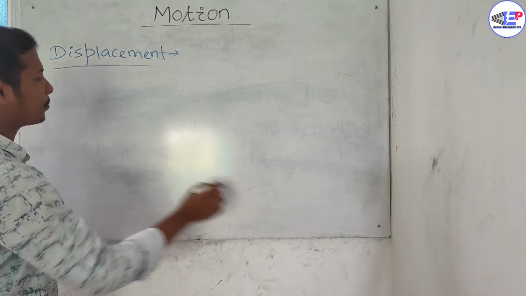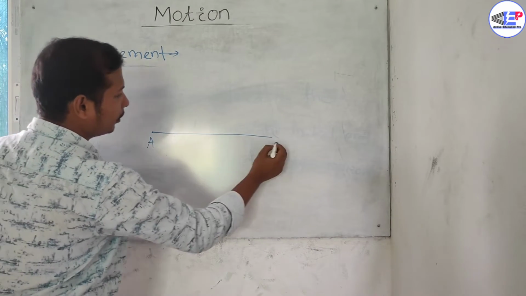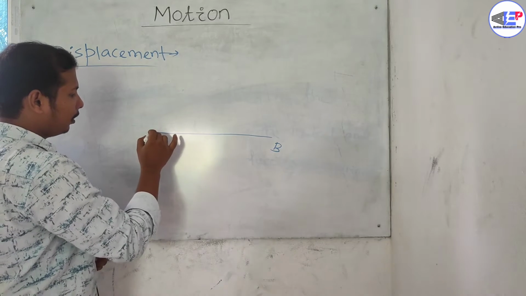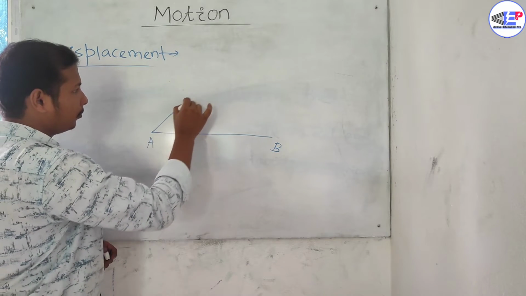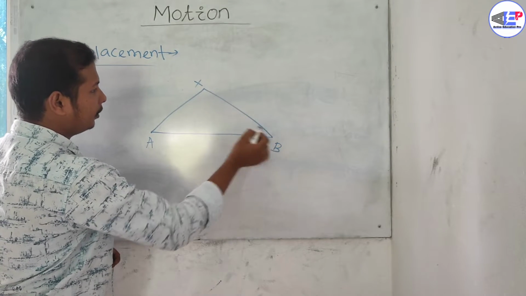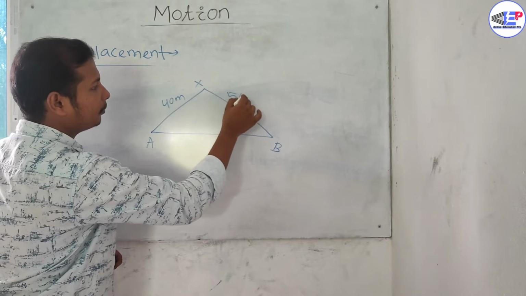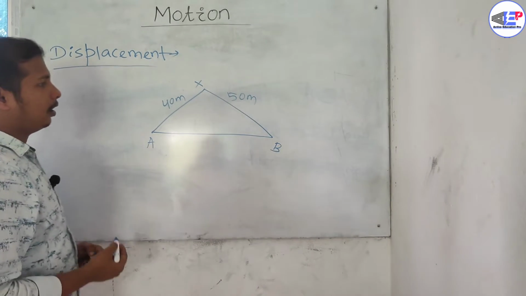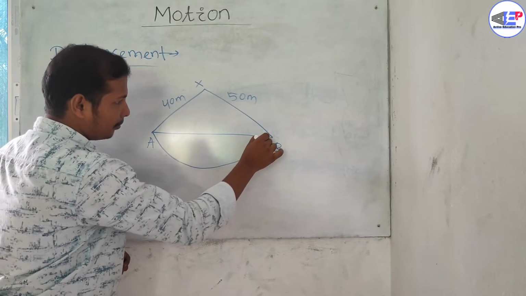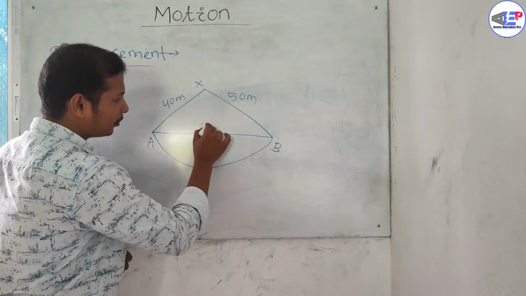Let a body move from point A to B. There are three paths for moving from A to B. We can go from A to X, then from X to B. This distance is 40 meter and this distance is 50 meter. Another path is a semicircular path. This distance is 60 meter.